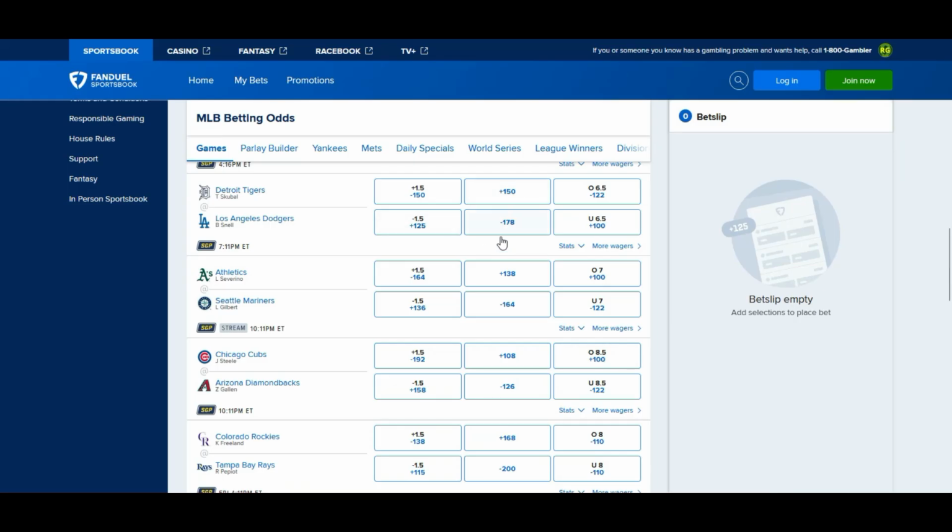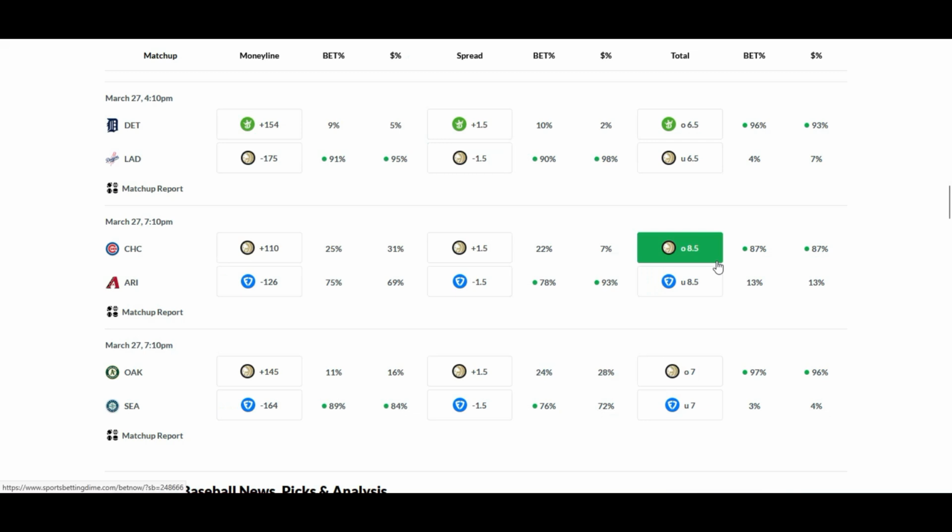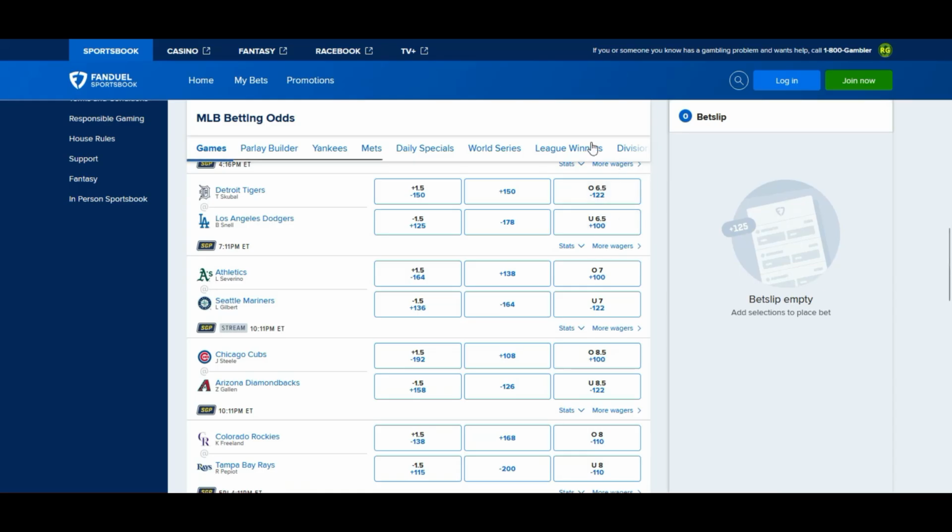Let's see. Do they normally return as champions? Snell is the pitcher opening. Screwball for the Tigers. Over under is at minus 122 at 6.5. 6.5 over. I would join the public and go with the over.